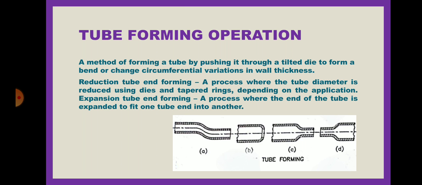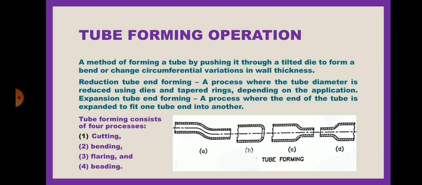Expanding tube end formation, as we see in figure D, is a process where the end of the tube is expanded to fit one tube end into another. Tube forming consists of four processes: either cut, bend, flaring, or beading.